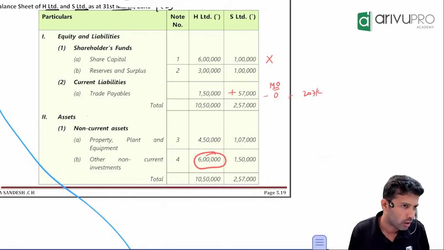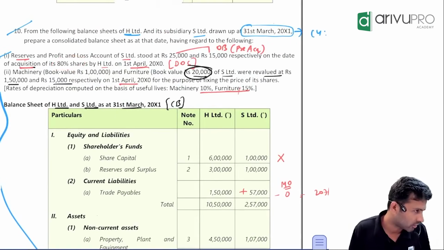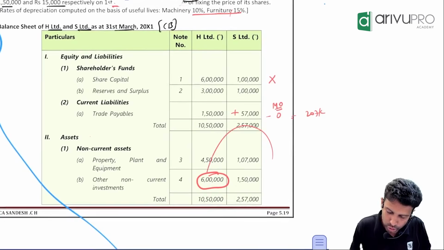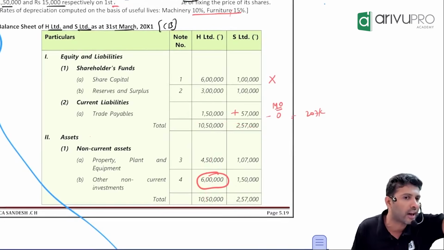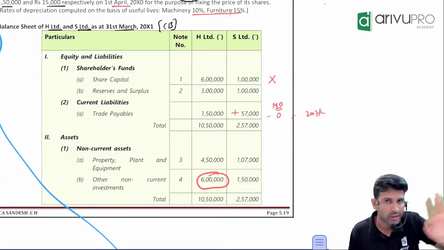Got your doubt? Holding company owns how much percentage stake in subsidiary? 80%. So if you have only 80% control, you should only add 80% of subsidiary's assets and 80% of subsidiary's liability. Yes, no? That's not the way it works.